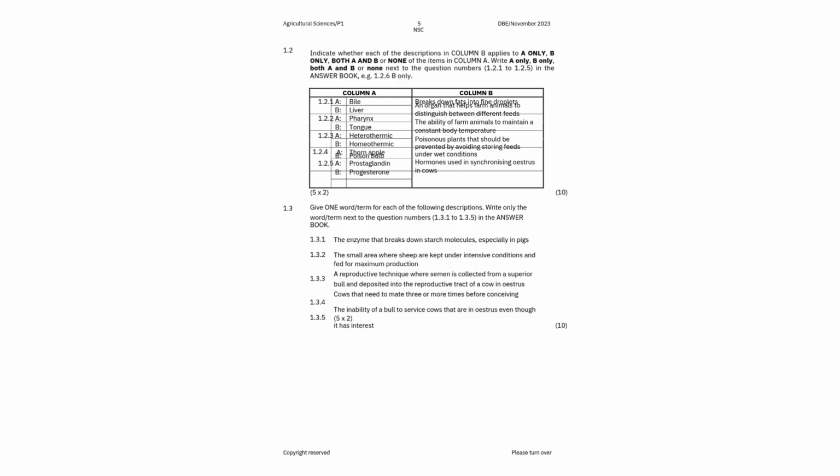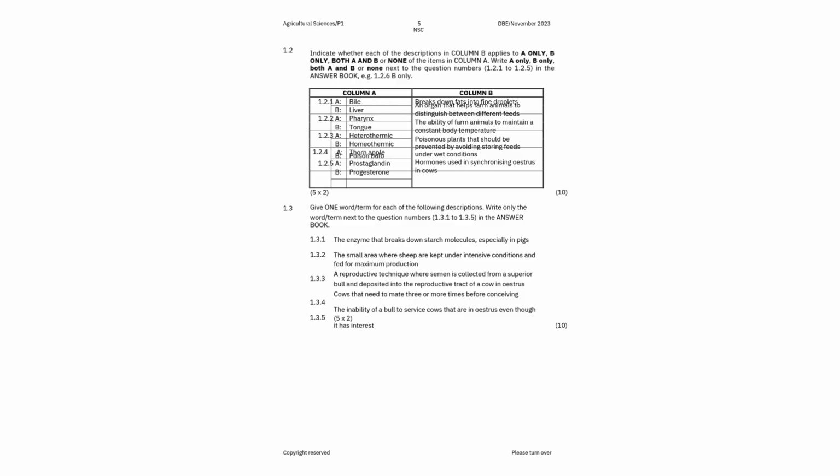But now this particular description, as much as these are poisonous plants, doesn't apply to either of these. So now this takes you back to you understanding the characteristics of each plant that you were taught. So in this case, it's none.